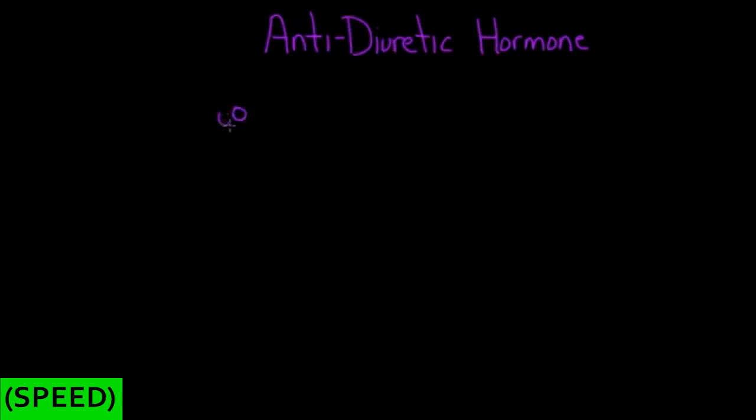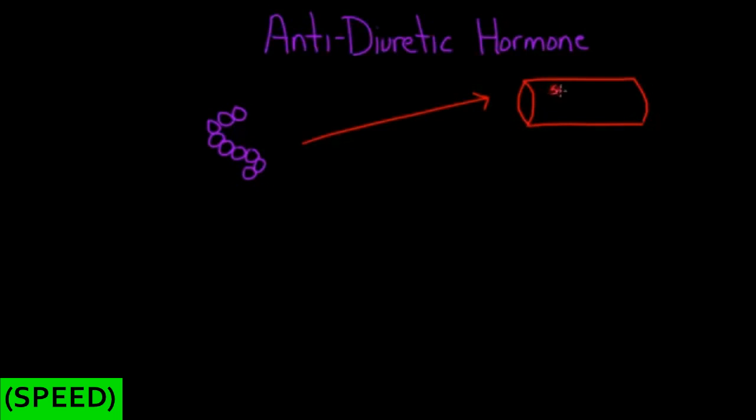So this little molecule is, we said, a small peptide hormone made up of amino acids, and so I'm just going to draw it here. And this little hormone is going to go off to do a couple of important things. So we know at the end of the day it really wants to increase blood pressure. So one of the places it visits is all of the arterial vessels of the body, and specifically it targets smooth muscle.